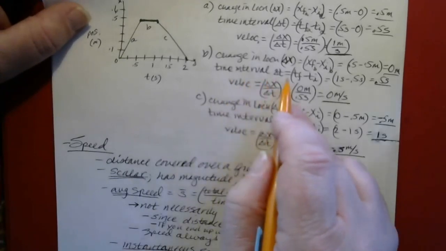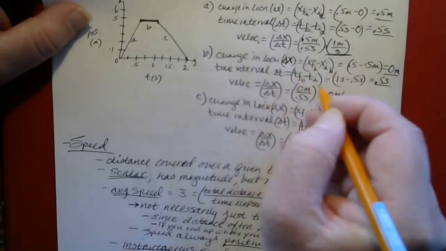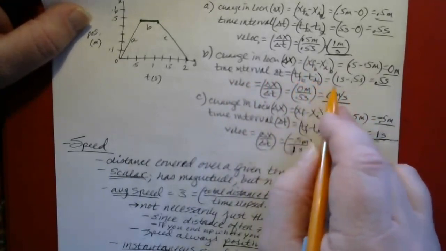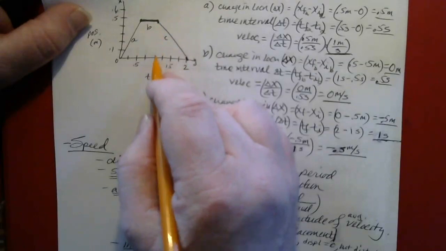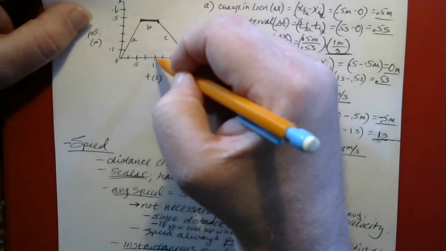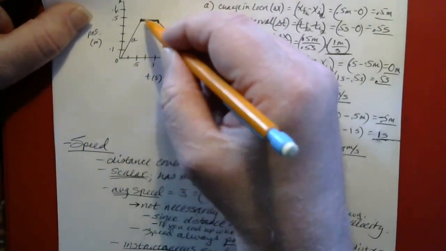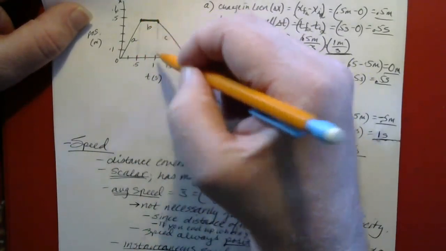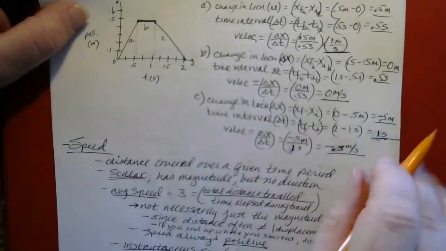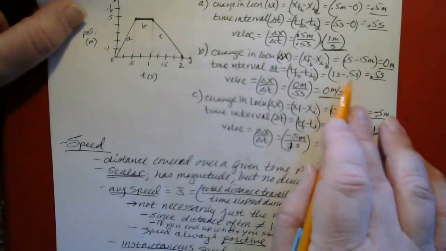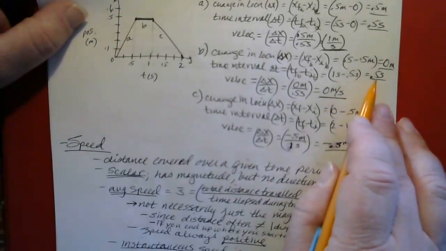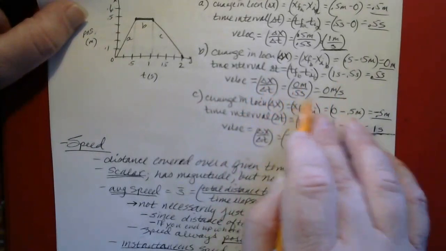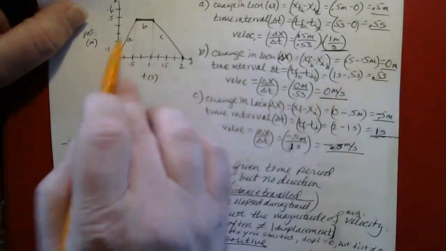The time interval for segment B would be the final time for segment B minus the initial time for segment B. Final time for segment B was 1 second. The initial time for segment B was 0.5 seconds. My drawing's a little off there, but you get the idea. So that's 0.5 seconds for the time interval. So the velocity is going to be 0 meters over 0.5 seconds, or 0 meters per second.